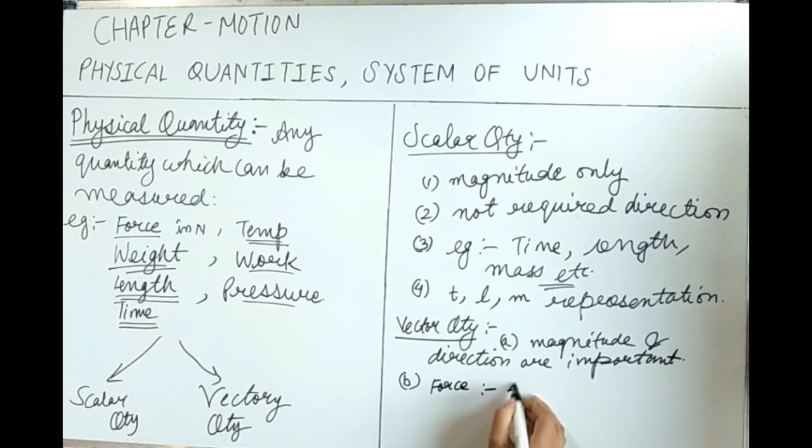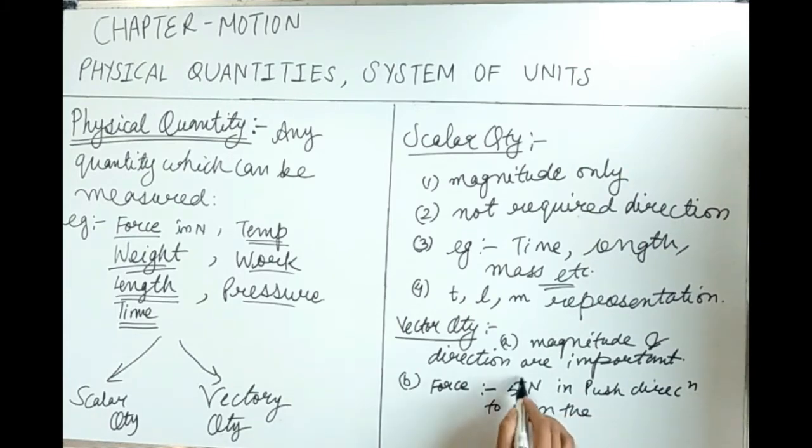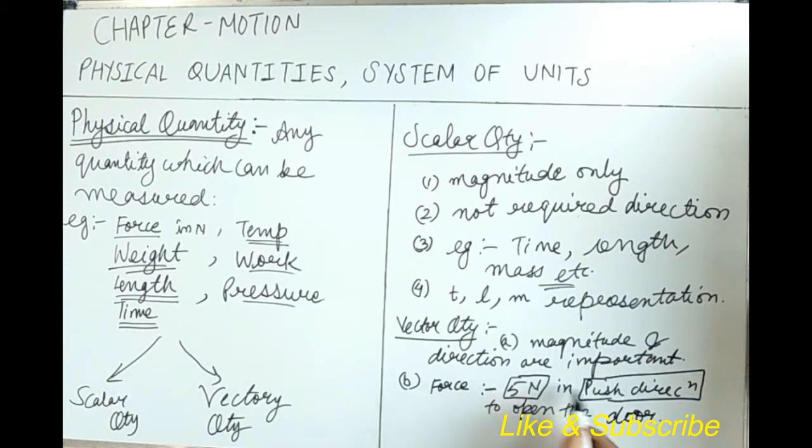If we need 5 newtons of force in push direction to open the door, here what we have specified is 5 newtons magnitude and direction of action is push direction. So here we have specified both magnitude and direction.